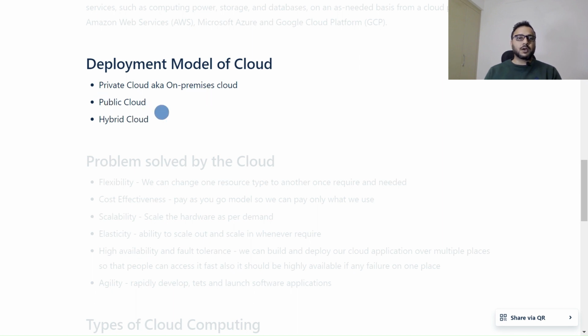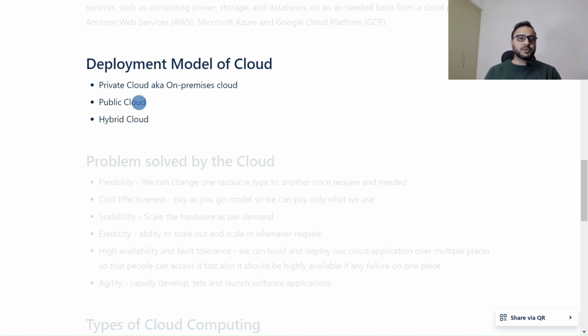But if we are talking about public cloud, it means we are using a public cloud provider like AWS, Microsoft Azure, and GCP. Those are public cloud providers where we use their services and pay them based on the services used.